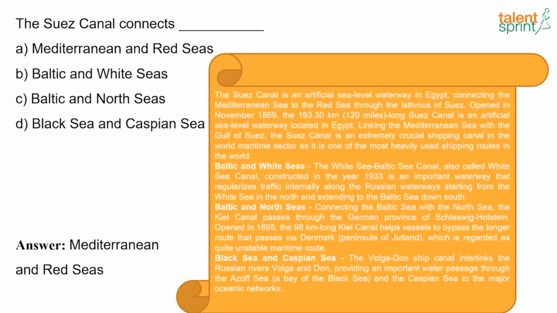And the last option is given here, Black Sea and Caspian Sea. Those two have been connected by the Volga-Don Ship Canal, interlinking the Russian rivers Volga and Don, providing an important water passage through the Azov Sea and the Caspian Sea to the major oceanic networks. Just keep on reading this explanation part. You'll have some extra information on this question.